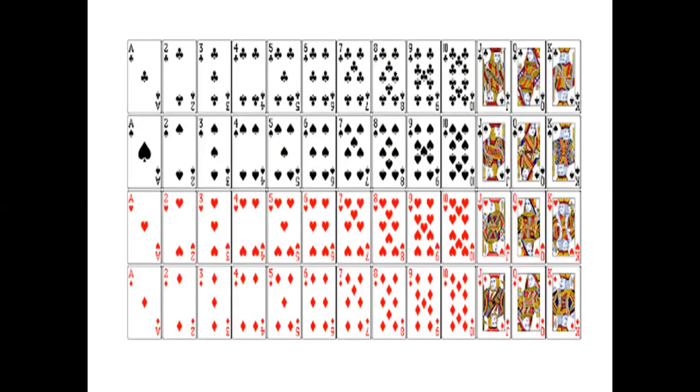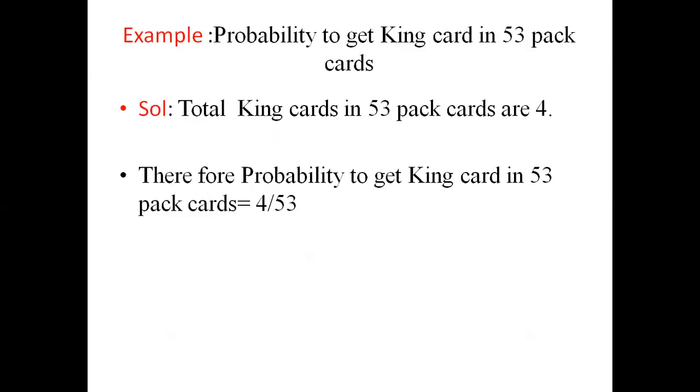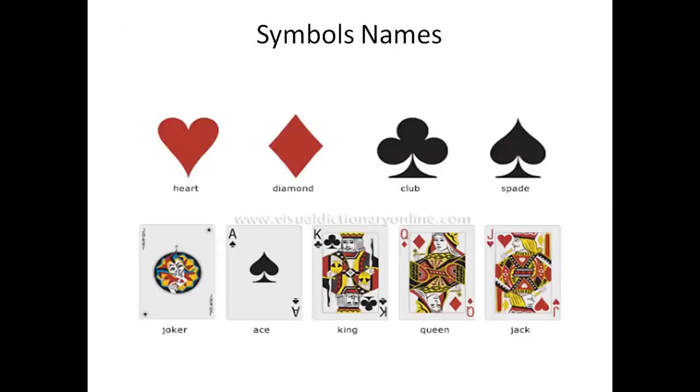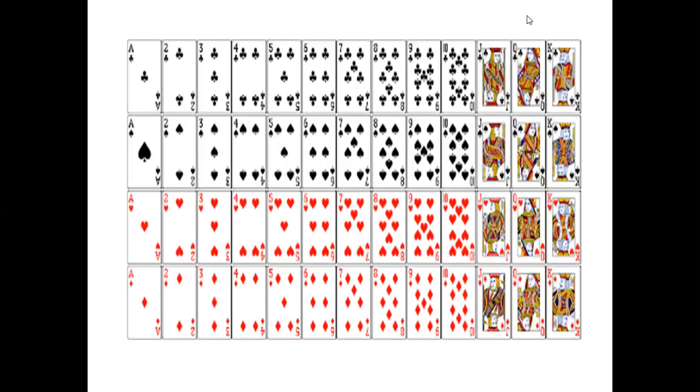Here you can observe the image. How many kings are there? There are 4 kings only: 1, 2, 3, 4. That is the reason the probability to get a king card is 4 by 53.